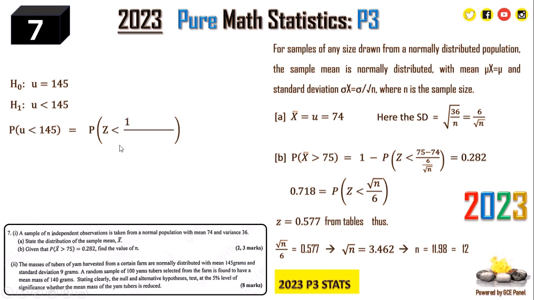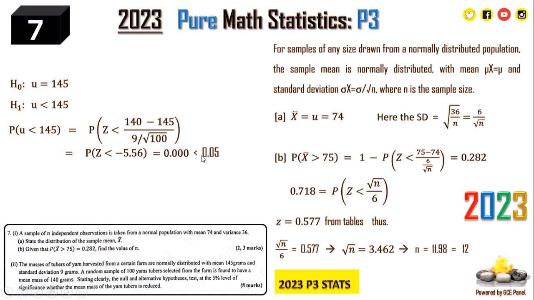Now let us find the probability. Let us test at the 5% level if this claim is true. So I'm going to test the probability of mu less than 145. This is going to be the probability of z less than 140 minus 145 over the standard deviation, that is 9 over root 100. So this will give us z less than minus 5.56. And from our z tables, we are going to have 0.000. And is this value of 0.000 less than 0.05? Yes. And this 0.05 means the 5% level.